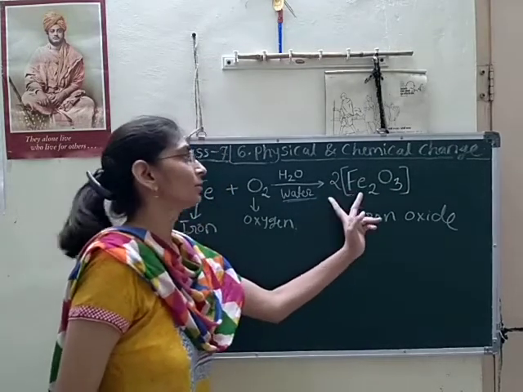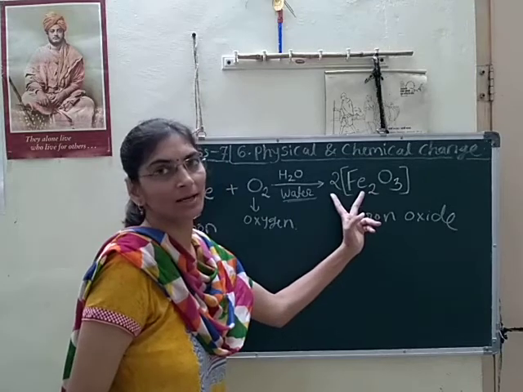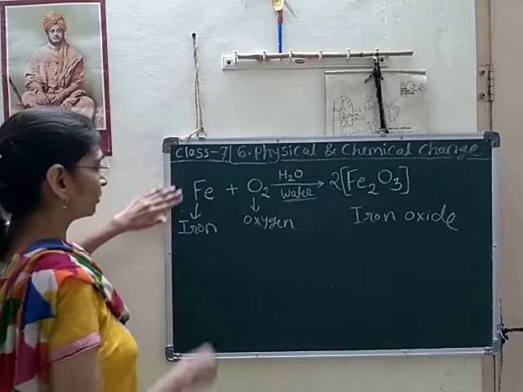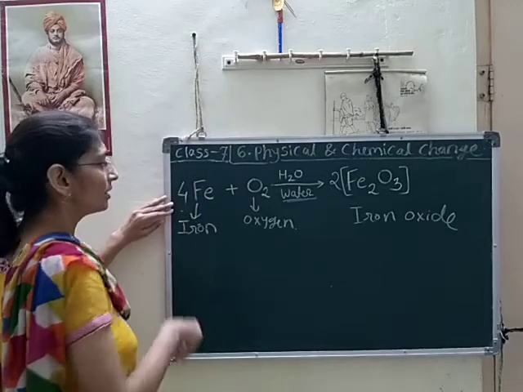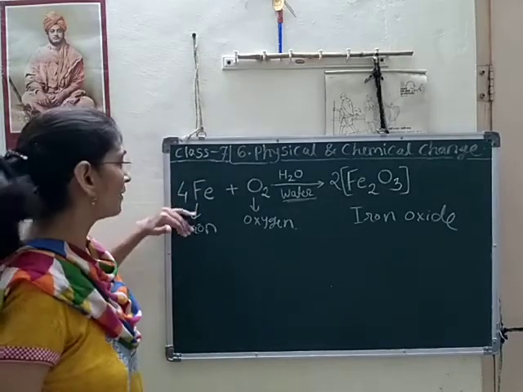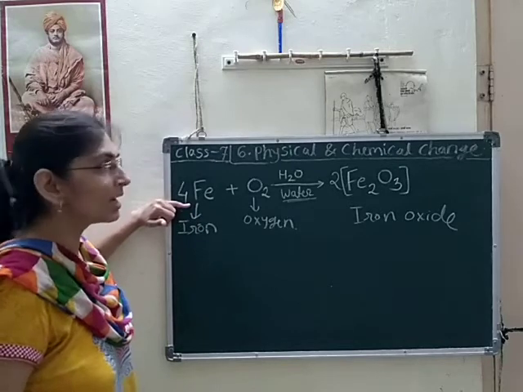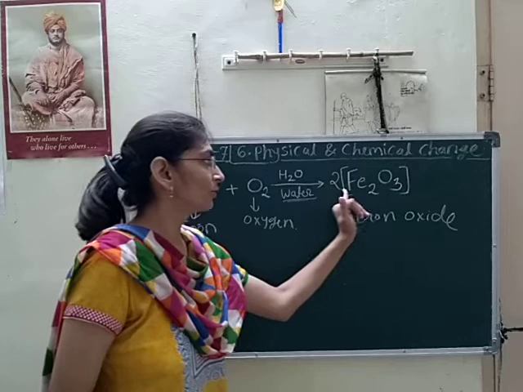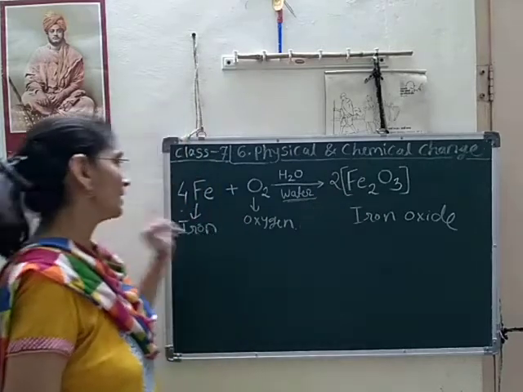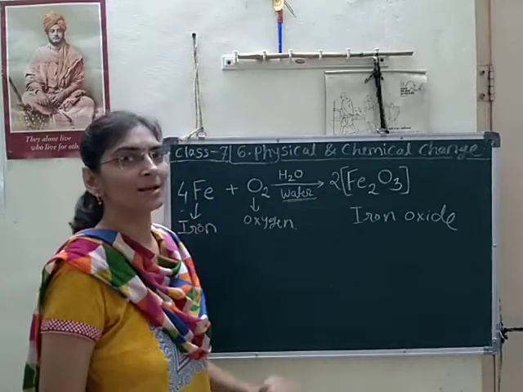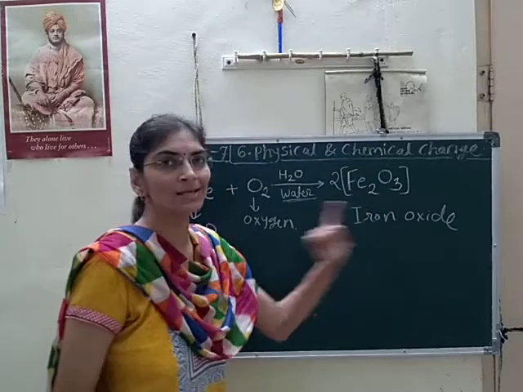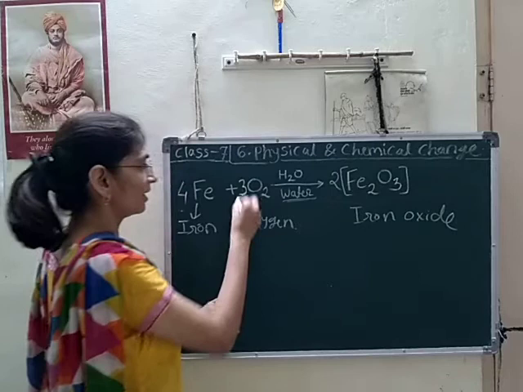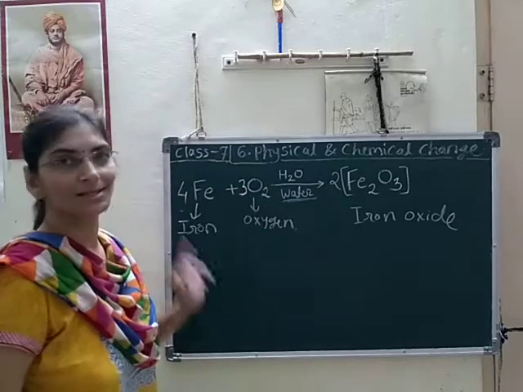For iron, a total of 4 atoms are needed now, 2 twos are 4. So instead of 2 I will write 4, because now we have 4 atoms of iron here and 4 atoms of iron here also. Now oxygen is remaining. Here 3 twos are 6 oxygen, and here I will write 3. Now here 3 twos are 6.